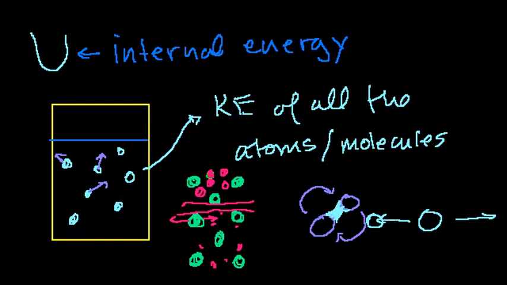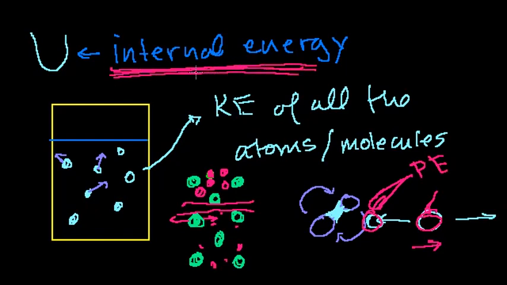So in this case, internal energy also includes the kinetic energy for the molecules that are moving fast, but it also includes the potential energies for the molecules that are vibrating, but they're at that point where they don't have kinetic energy. So internal energy is literally all of the energy that's in a system. And for most of what we're going to do, you can assume that we're dealing with an ideal gas. Otherwise, it becomes a lot more complicated with solids and conductivity and vibrations and all that. We're going to assume we're dealing with an ideal gas, and even better, a monoatomic ideal gas. So maybe this is just helium or neon, one of the ideal gases.